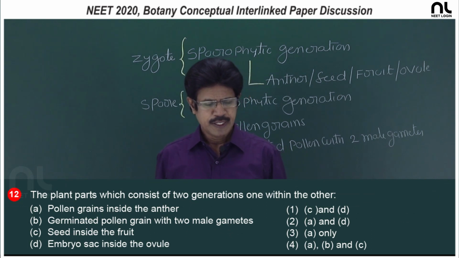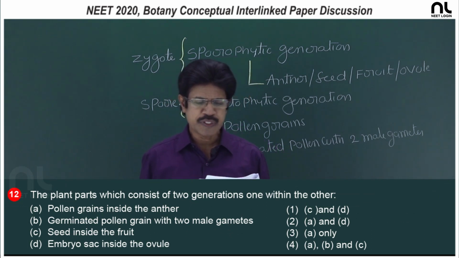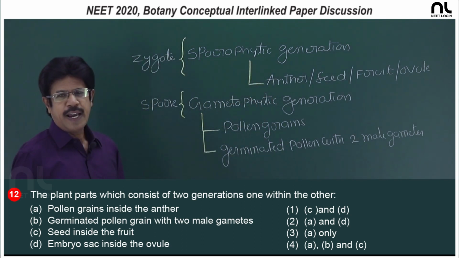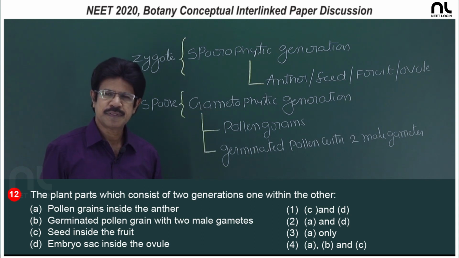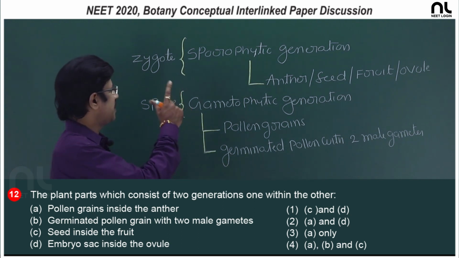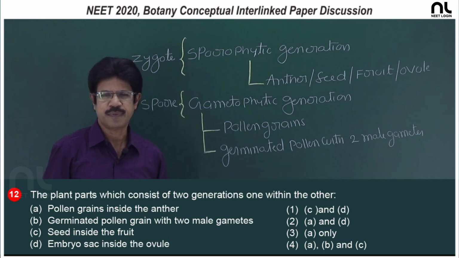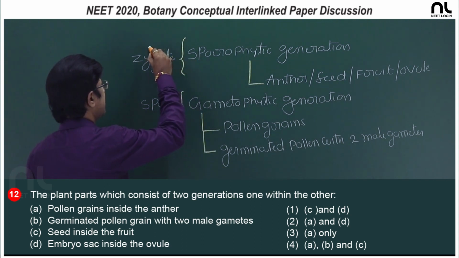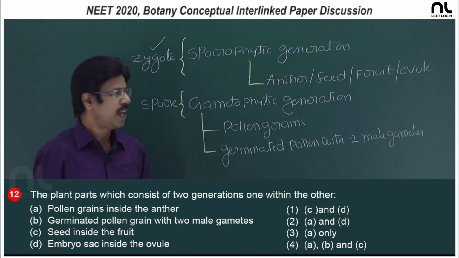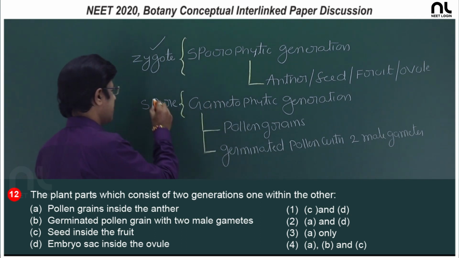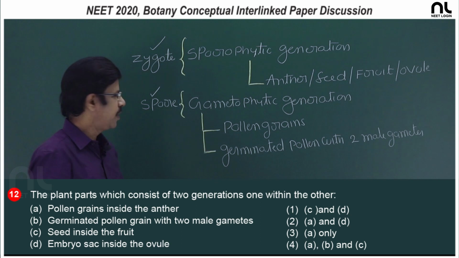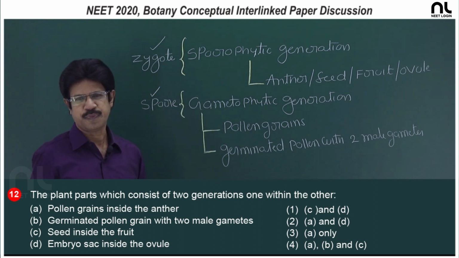Question number 12. The plant parts which consist of two generations, one within the other. In angiosperms or gymnosperms, pteridophytes or bryophytes, there are two generations, sporophytic generation and gametophytic generation. Sporophytic generation begins with the zygote. Zygote is the first cell of the sporophytic generation. Gametophytic generation begins with the spore. So, the first cell of the sporophytic generation is the zygote, and the first cell of the gametophytic generation is the spore.